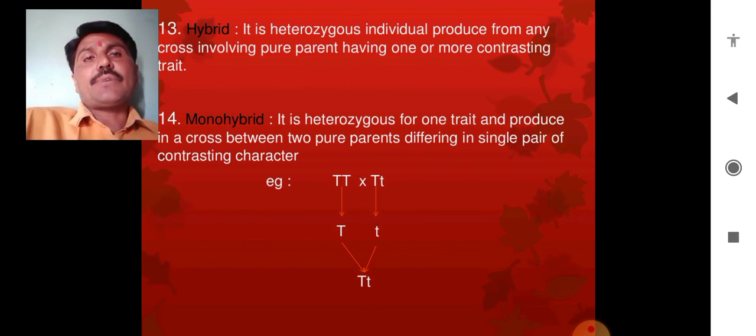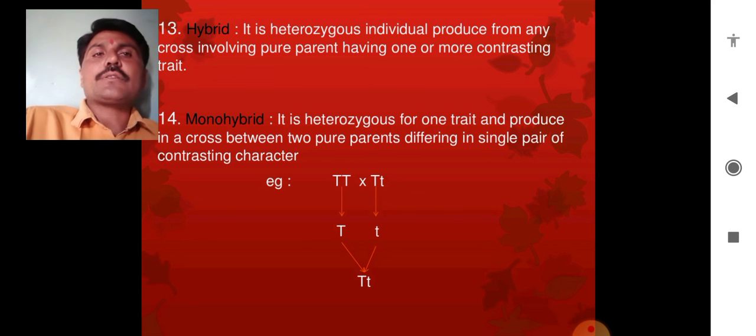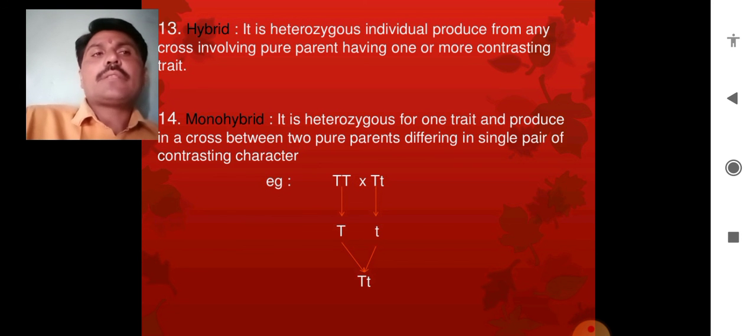Well friends, 13th one, hybrid. As earlier we have seen, it is a heterozygous individual produced from any cross involving pure parents having one or more contrasting characters. How is the hybrid produced? When pure parents with one or more contrasting characters are crossed, the product which we get is the hybrid.